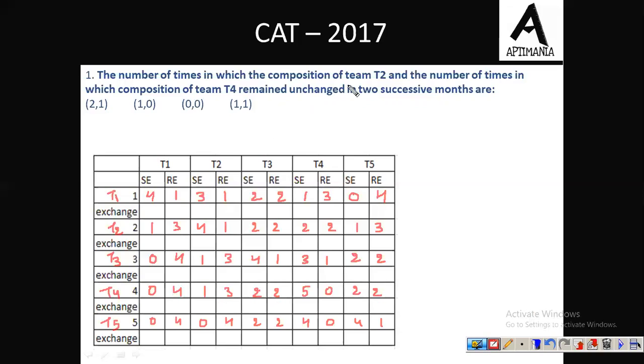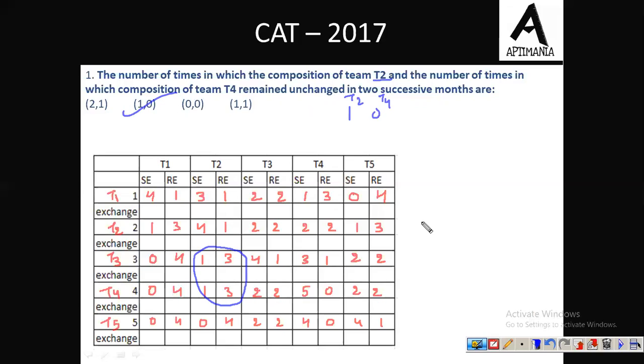So let us first check for team 2. Here it's 3-1, 4-1, 1-3, 1-3. So one time we have got the combination intact, and for team 4 it is 1-3, 2-2, 3-1, 5-0 and 4-0. It's 0 times. So the correct answer is 1 for T2 and 0 for T4. So 1-0. Option B is the correct one.